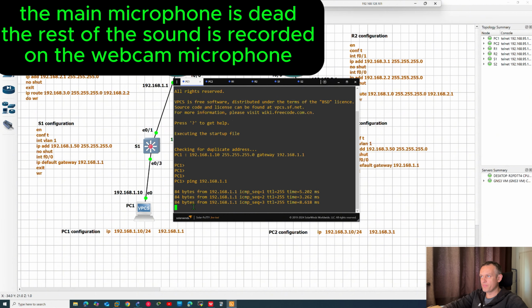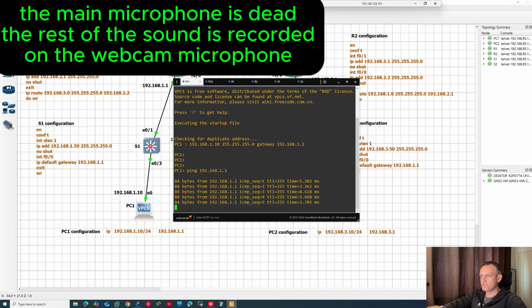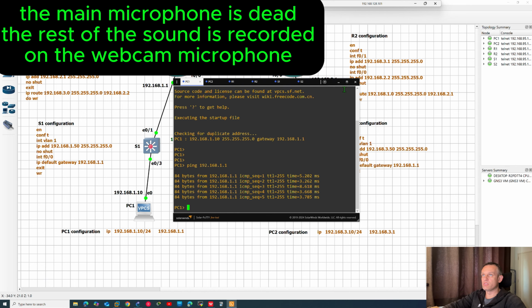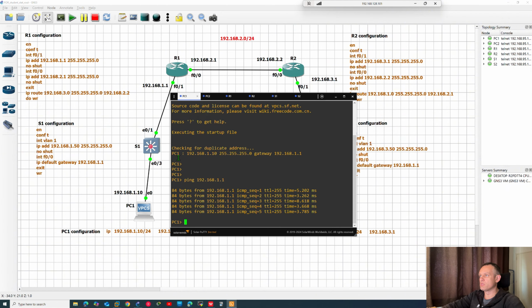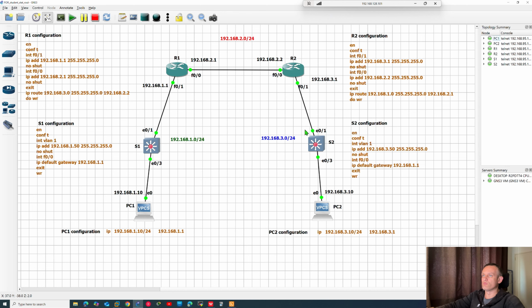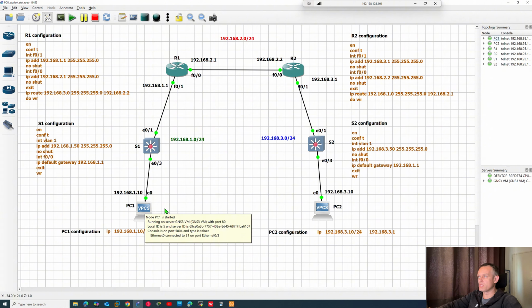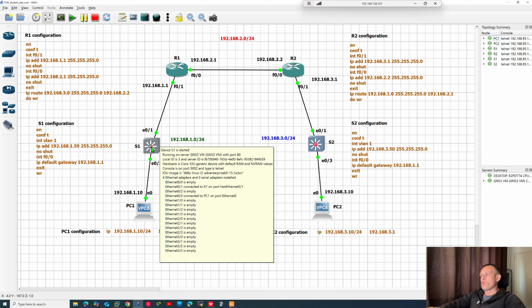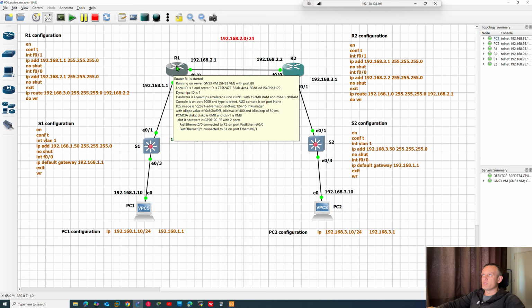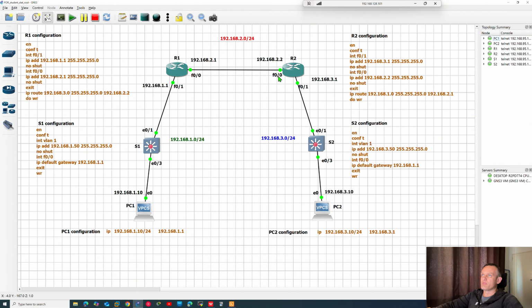Yes, we have this reply. Then, what was the problem? Yes, I told you about this. The problem was in the routers. I couldn't do telnet from PC1, but yes, from this PC I can't do telnet because it's just for ping. Just for example, from router 2 I can't telnet to switch 1, and vice versa from this router to this, and switches also can't ping any other networks. For example, go ahead.